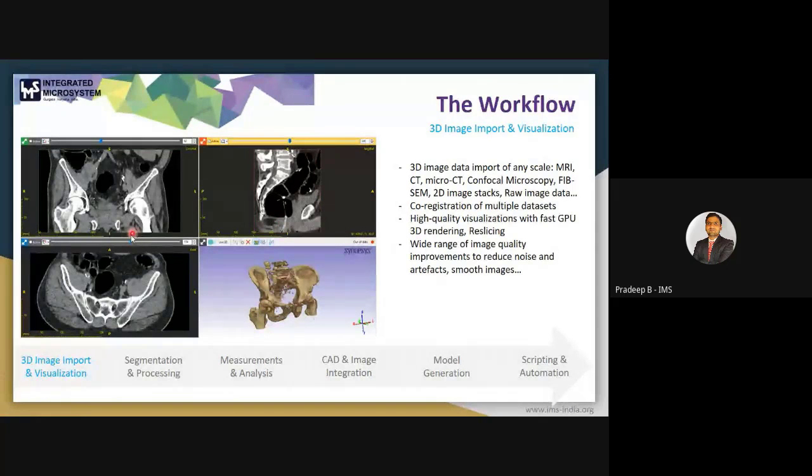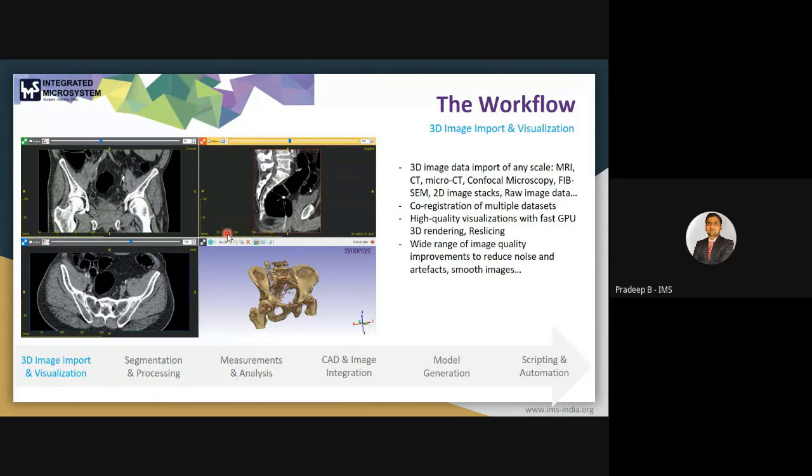So now we will discuss the workflow for this 3D image processing. The first one is the 3D image import and visualization. As we discussed earlier, first we have to get the data, which we can get from MRI, CT, or micro CT scanner, or from other modalities as well. After getting the data set, we have the opportunity to import that data into any software.